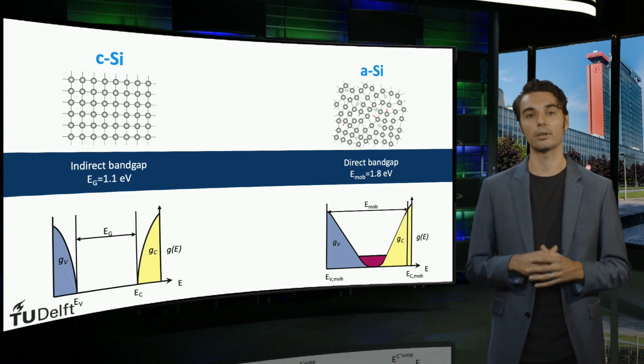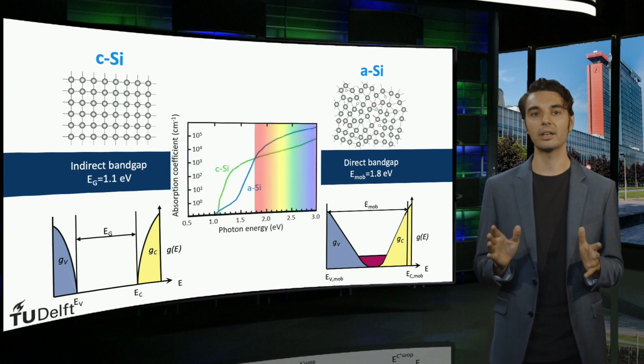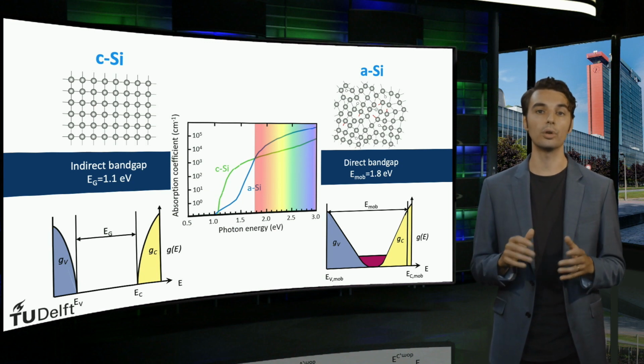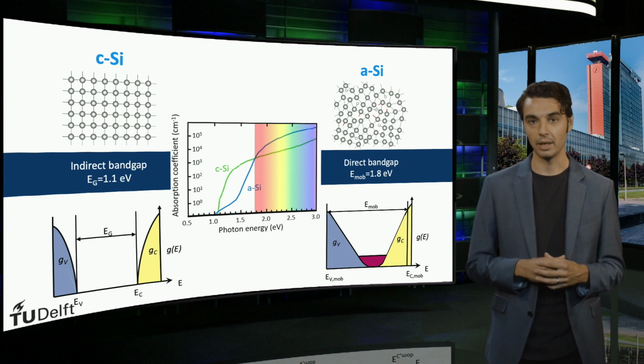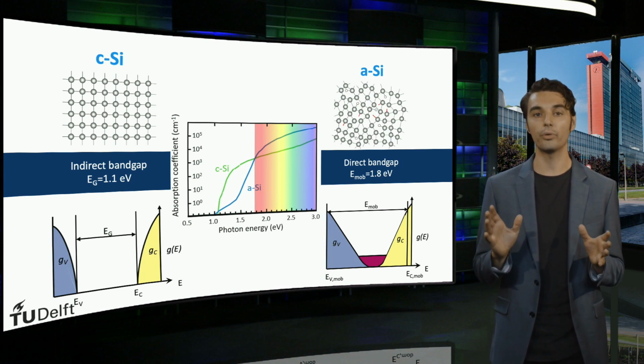of 1.1 electron volts. Finally, we saw how the direct bandgap of amorphous silicon leads to much higher absorption of about an order of magnitude in the visible and ultraviolet parts of the spectrum. In the next video, we will discuss how alloying of amorphous silicon can change its optoelectrical behavior.